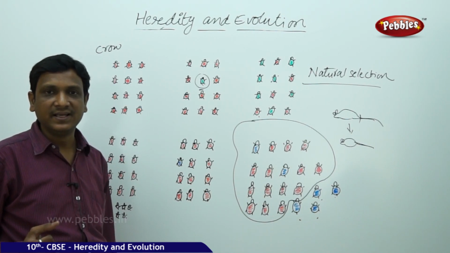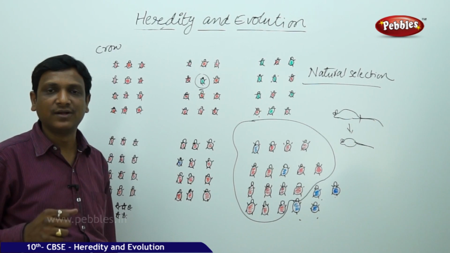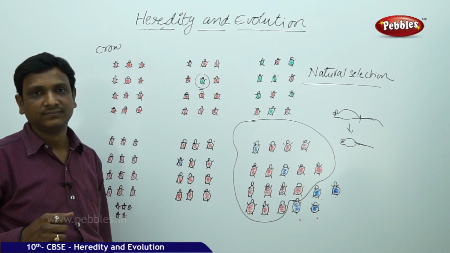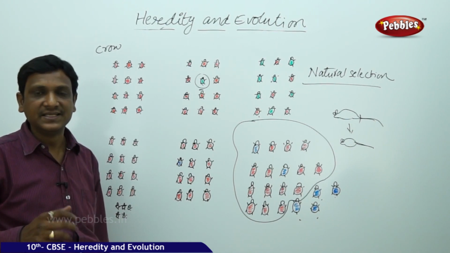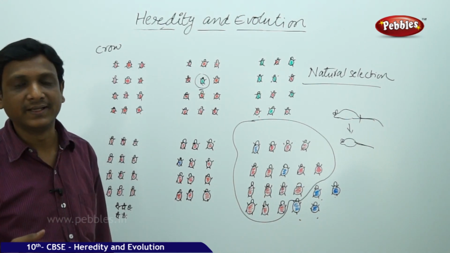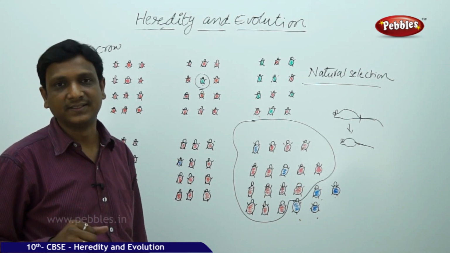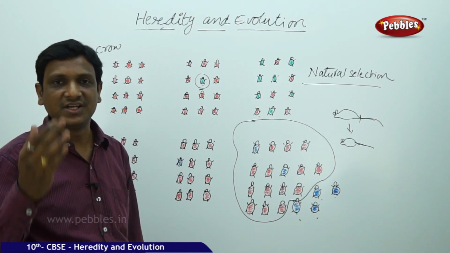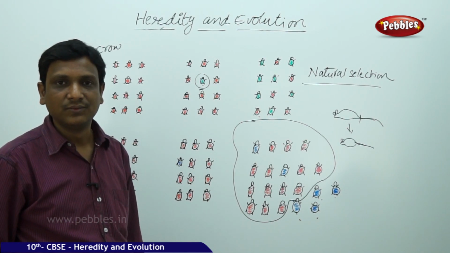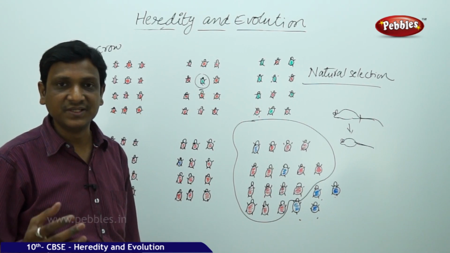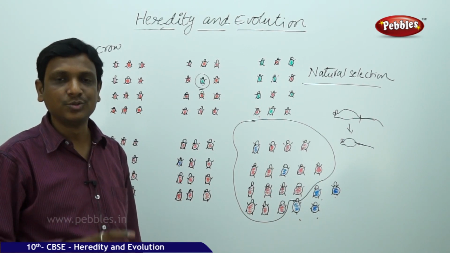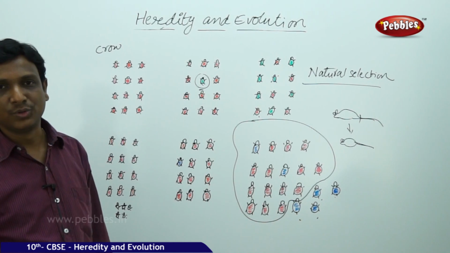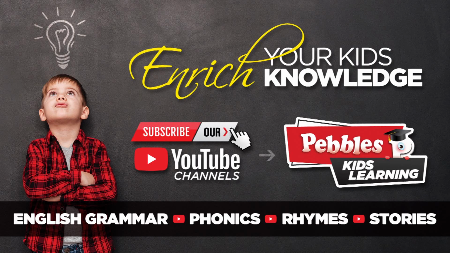Physically, if a person accidentally loses a hand or leg in an accident, it doesn't mean that his children will be born without a hand or leg. It is not inherited. Inheritance happens only if there is a change in the genetic material, only if there are changes or variations, that means changes in the genes. Only that is reflected in the progeny, in the coming generations.